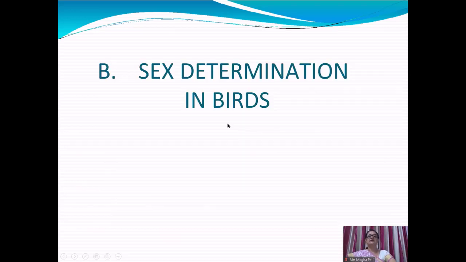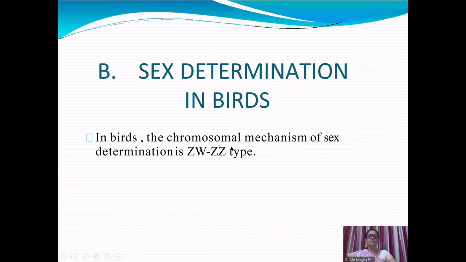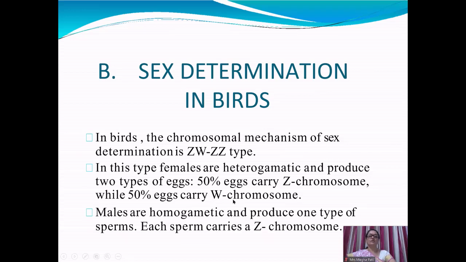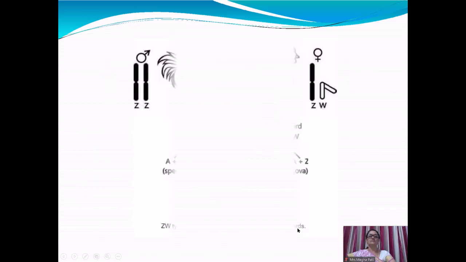Let us see sex determination in birds. The chromosomal mechanism of sex determination in birds is ZW and ZZ type. It is exactly the reverse of human beings. In birds, females are heterogametic and produce two types of eggs: 50% of eggs carry the Z chromosome and 50% carry the W chromosome, while males are homogametic in nature. They produce one type of sperm. Each sperm carries a Z chromosome.